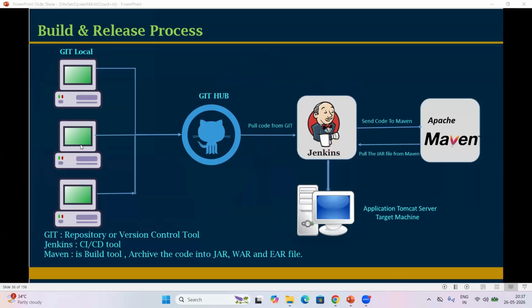For that, we are creating jobs, right? Yes, to get the code into Jenkins. Correct. We are creating the jobs, and this process and all we are automating. Yes, correct.